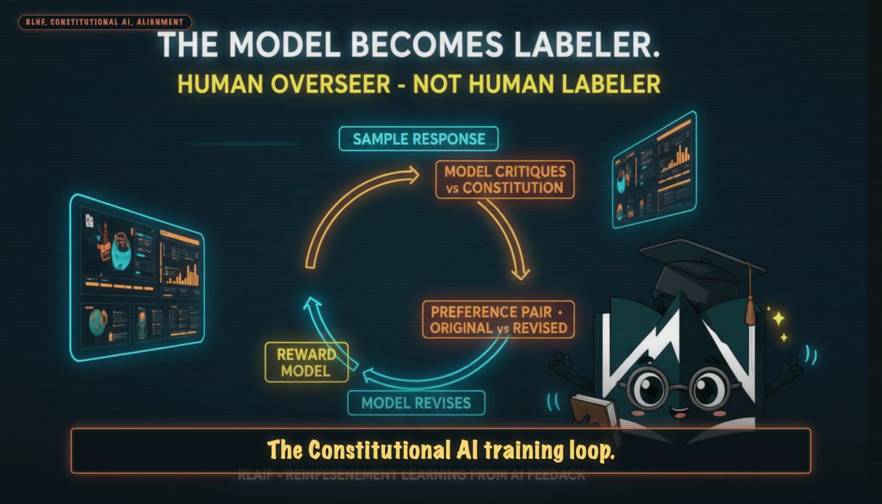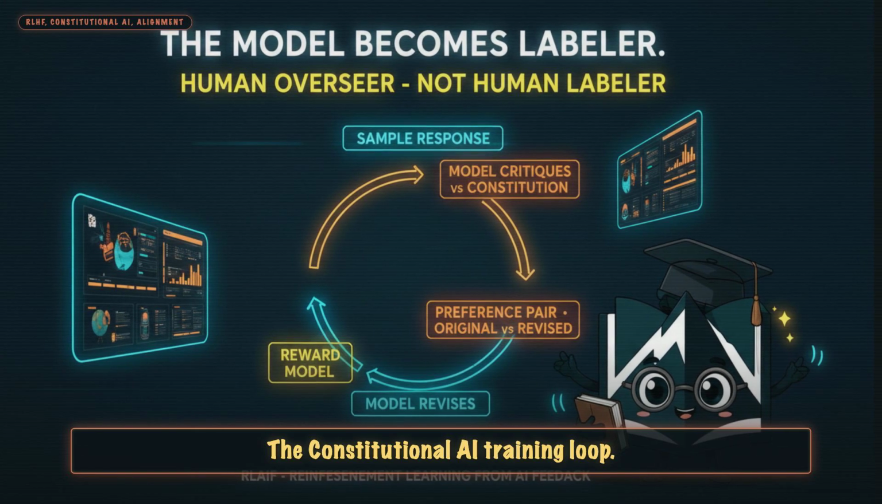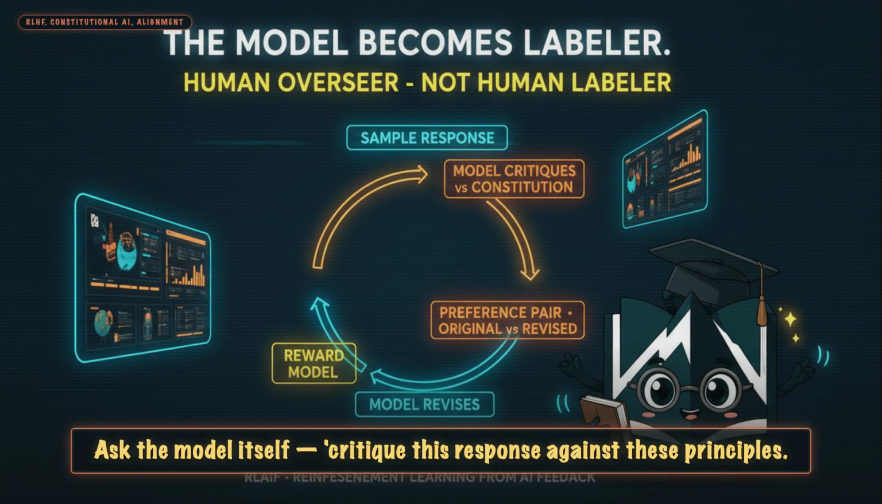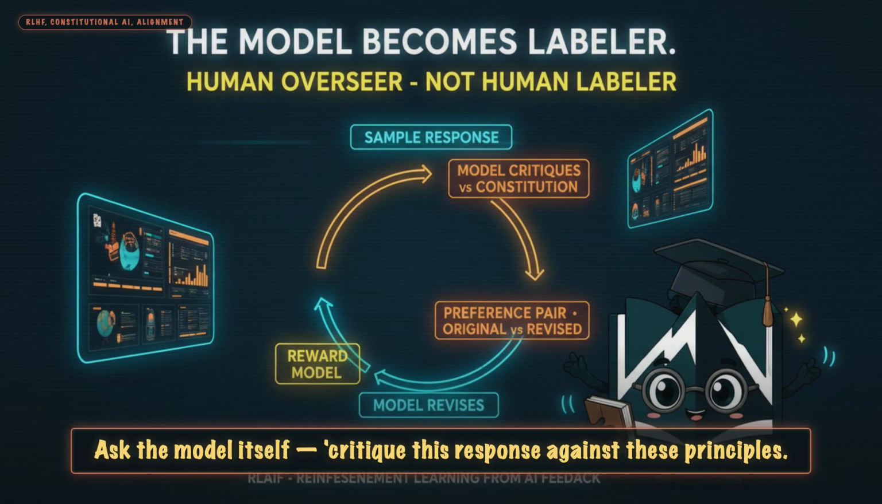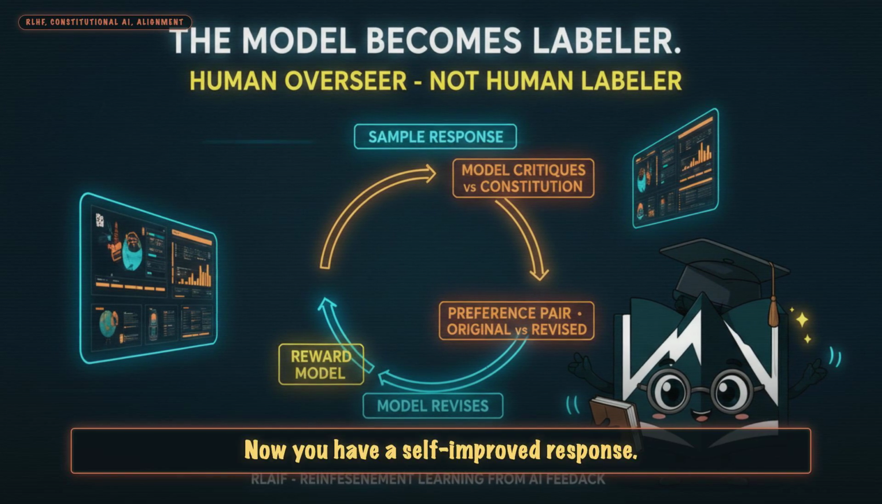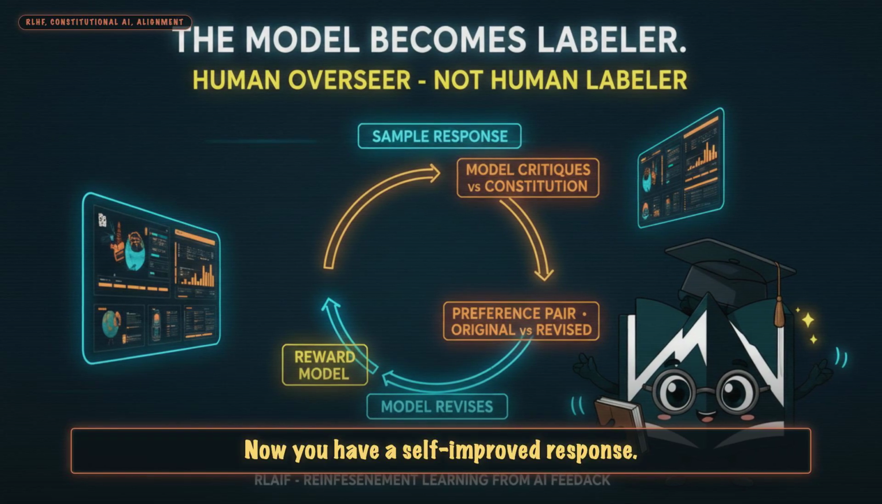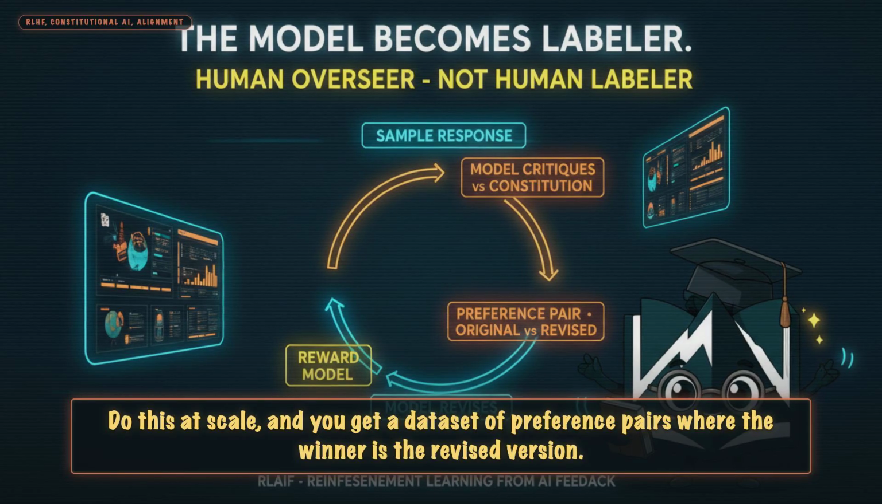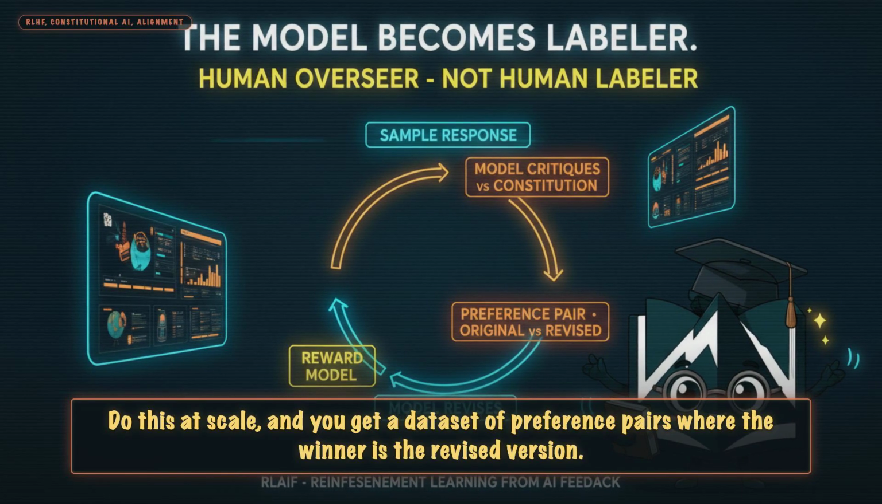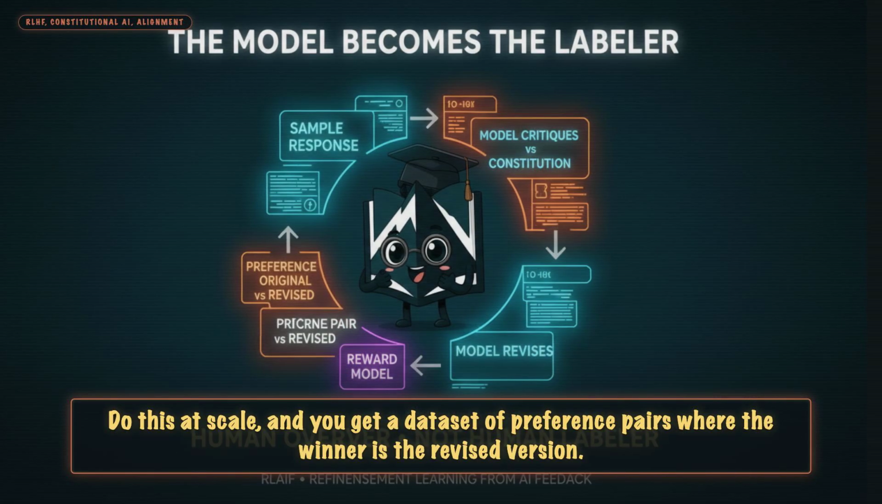The Constitutional AI training loop. Sample a response. Ask the model itself, critique this response against these principles, ask it to revise. Now you have a self-improved response. Do this at scale, and you get a dataset of preference pairs where the winner is the revised version. Fit the reward model on that.